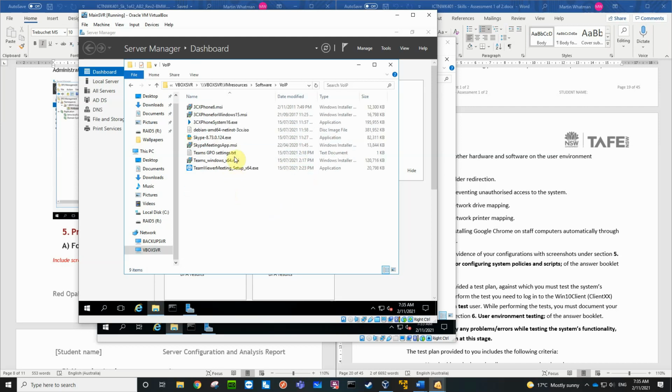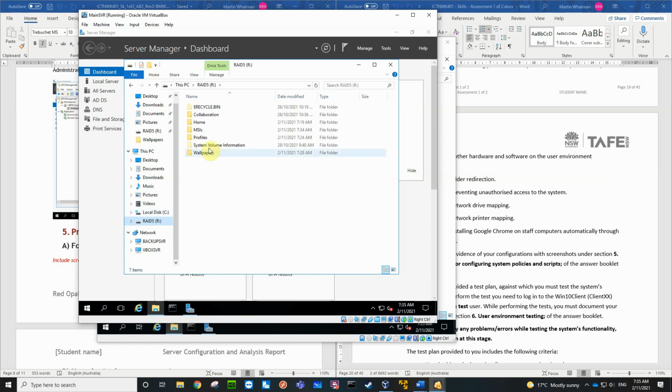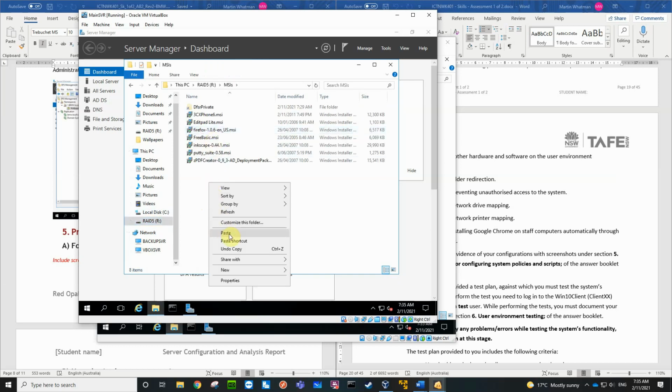So if I put the Skype meeting, the Teams, and say the Windows 15 MSI, we've already got that number 6 one in. So if I copy those ones as well, copy those and stick them into my RAID 5 MSIs folder. Paste.